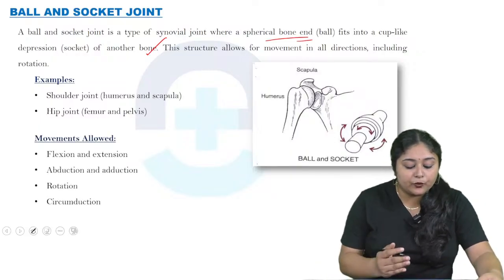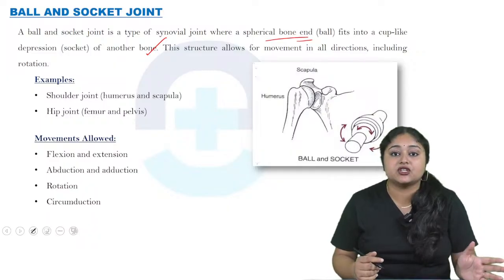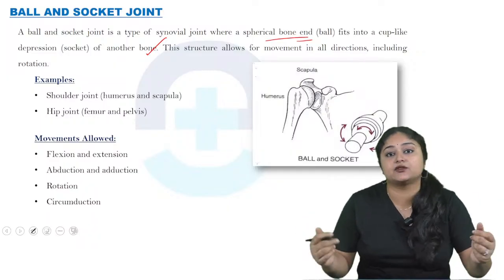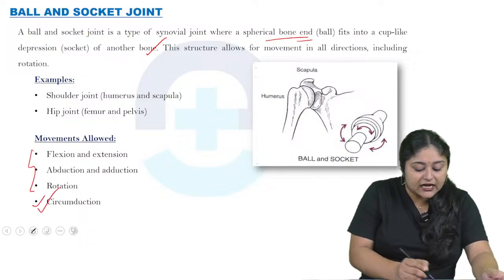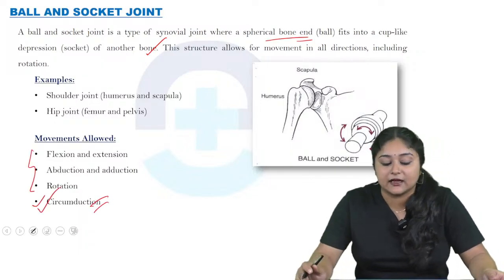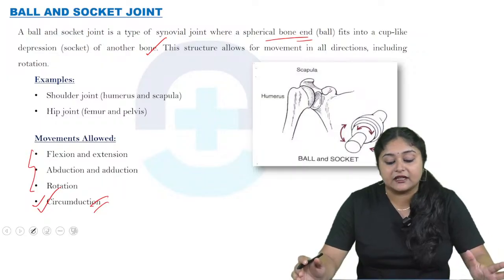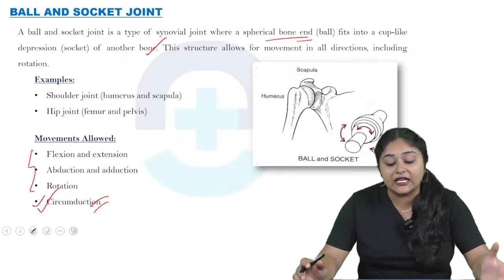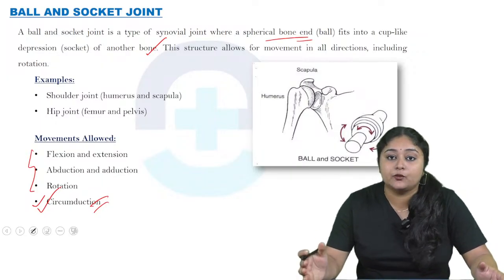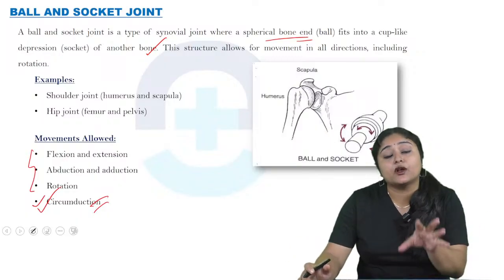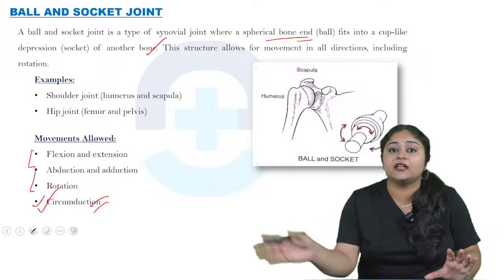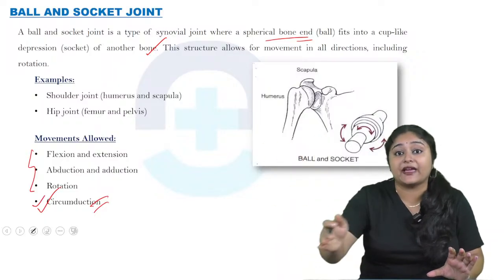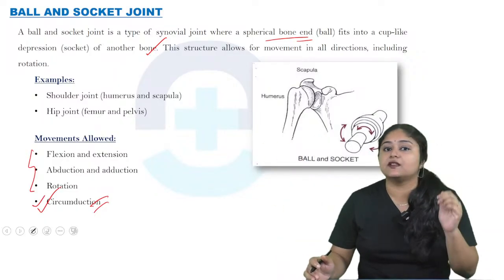Now come to the movements allowed: flexion, extension, abduction, adduction, rotation, as well as circumduction. So everything I discussed. Now, what do you mean by circumduction? Circumduction is a circular movement of a limb where the distal end moves in a circle while the proximal end is fixed in one position. So this distal end will rotate and again come back to the same point. So that is called circumduction.